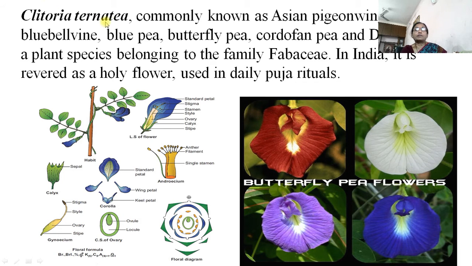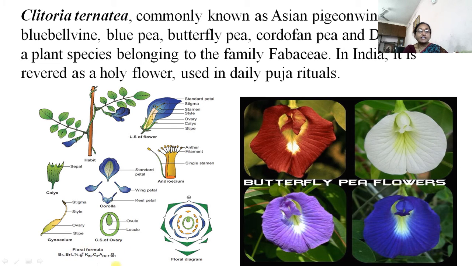Then Clitoria ternatea, commonly known as blue pea, or gokarn because of its shape. It is like the ear of a cow, and that's why it is called gokarn. It belongs to family Fabaceae, and the flowers are holy and used in daily puja. This is the plant, a twining vine, and this is the LS of the flower. The first one is the standard petal being keeled, and these are the calyx. These are the corolla of this flower. This is the gynoecium, the ovary.